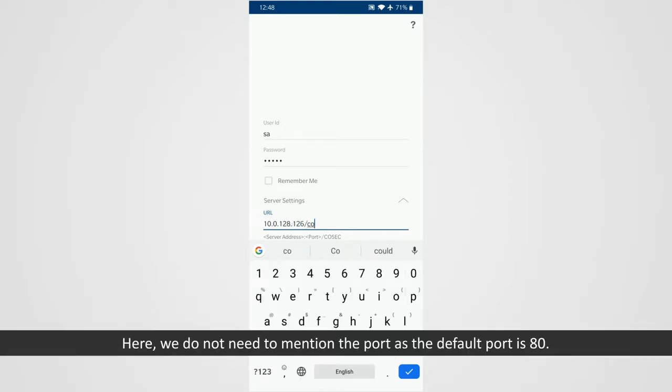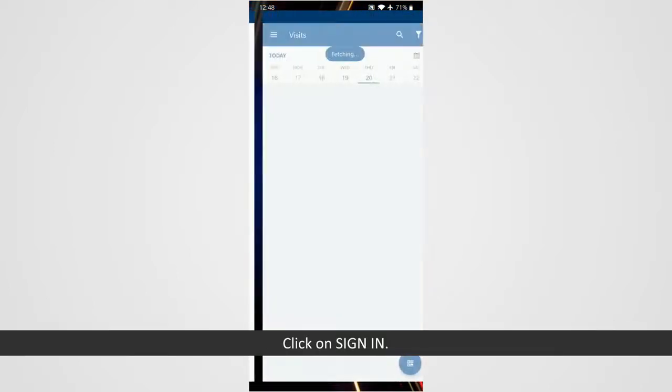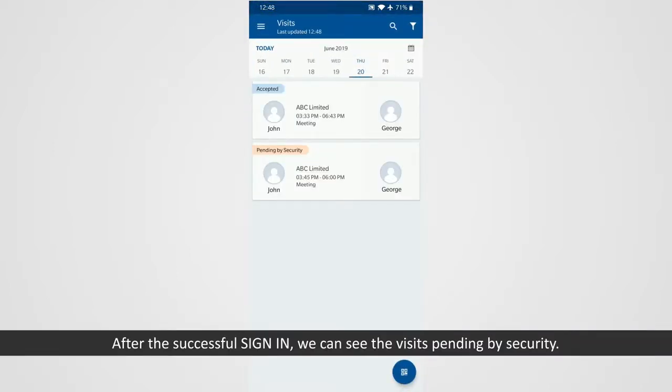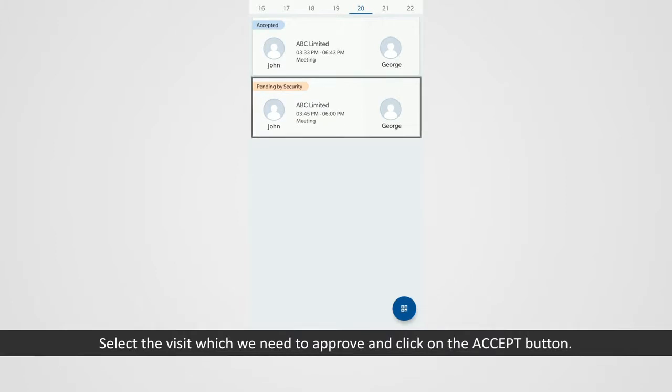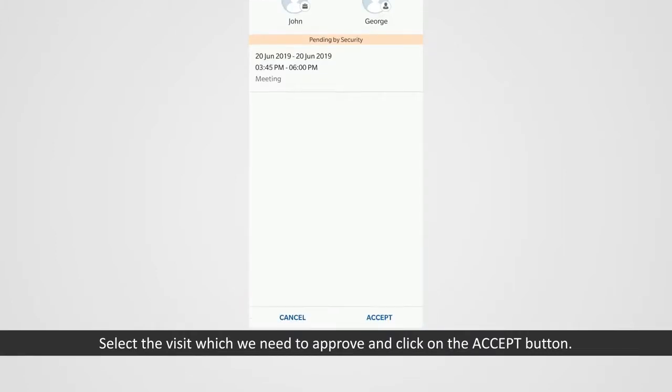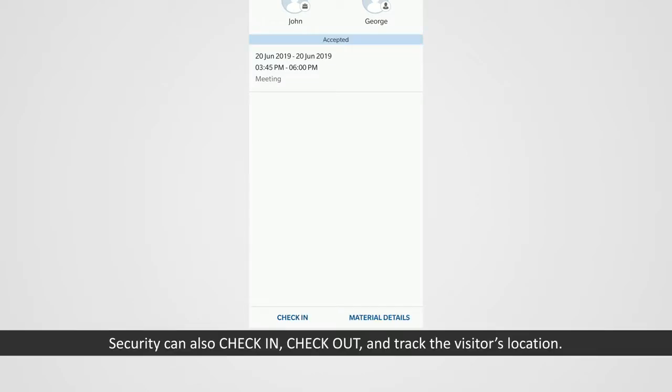Here, we do not need to mention the port as the default port is 80. Click on Sign In. After the successful sign in, we can see the visits pending by security. Select the visit which we need to approve and click on the Accept button. Security can also check in, check out, and track the visitor's location.